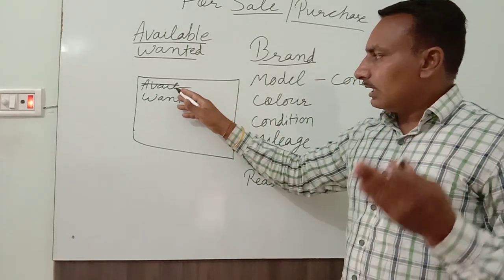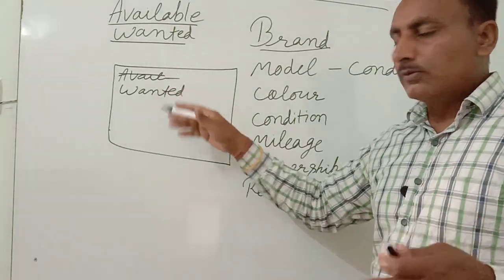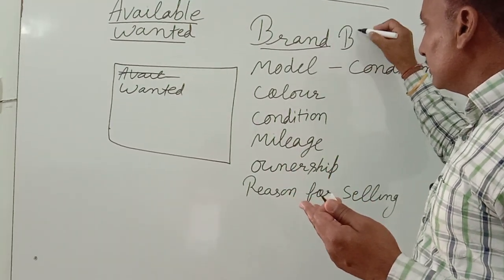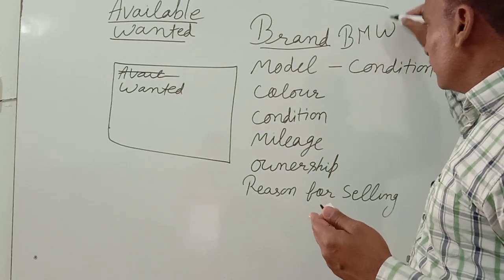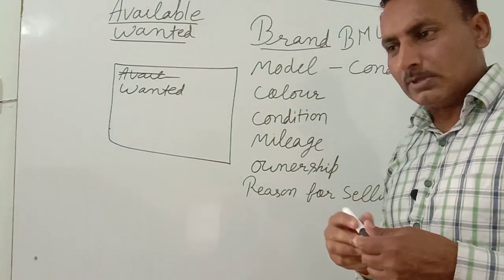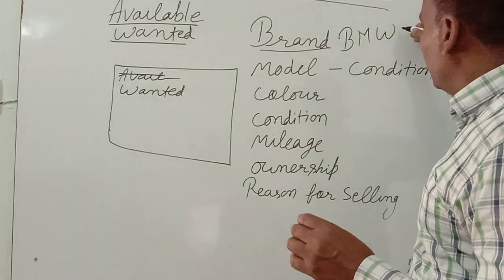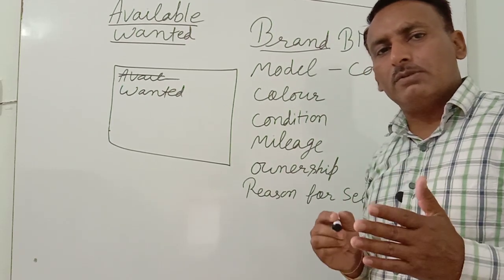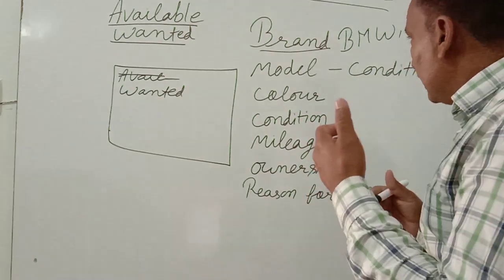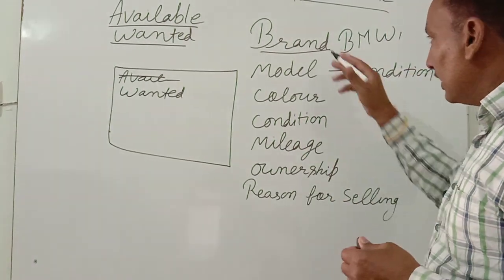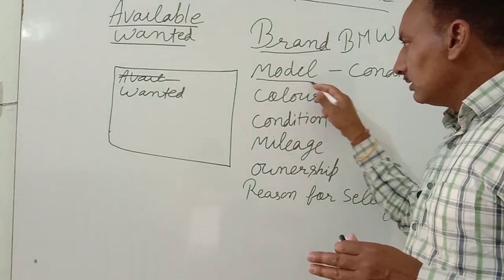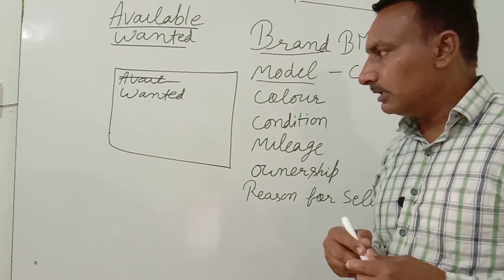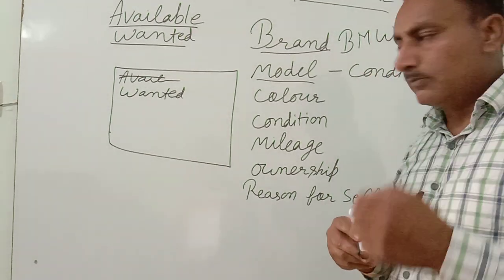What you have with you, what is available, or what you want: brand. Brand means any brand. I will write BMW, my favorite brand. You may write Maruti Suzuki or any other brand. According to the question you will mention it here, and if it's not given in the question, you can write any name fictitiously. After brand, model. Model means the year of manufacturing, 2016, 2020, the year with month.